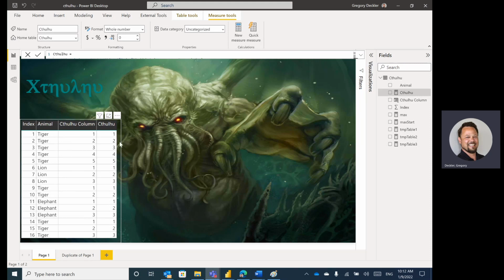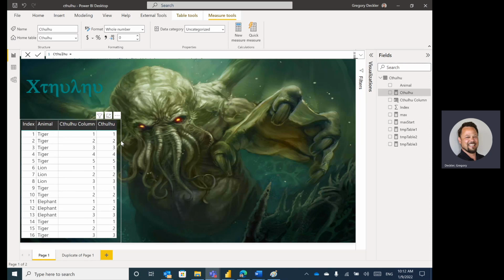So now, why is it Cthulhu? Where to get the name? Well, the joke at the time was that the mental gymnastics in order to figure this measure out nearly drove me insane, right? So if you follow the Cthulhu books, anyone that sees Cthulhu goes insane.